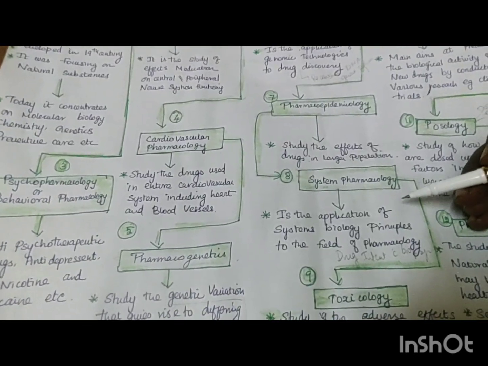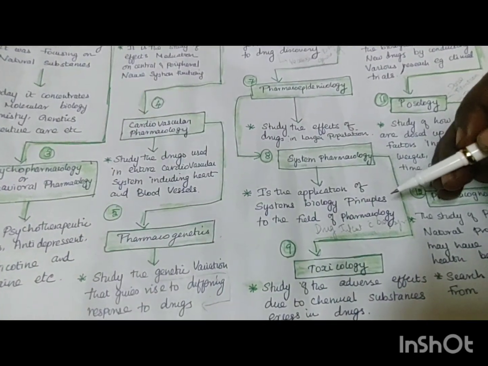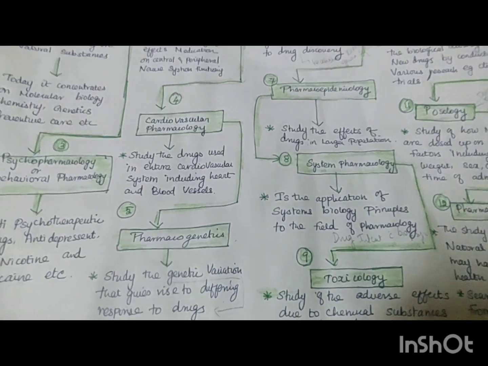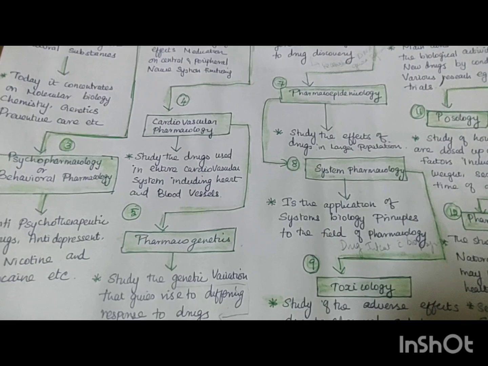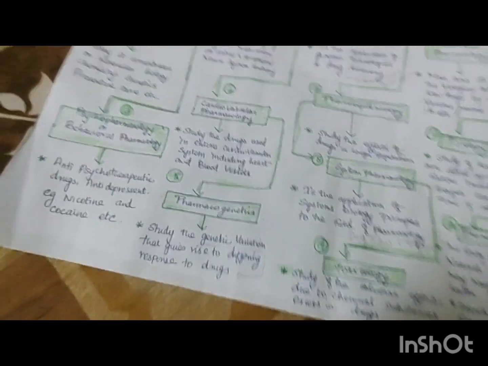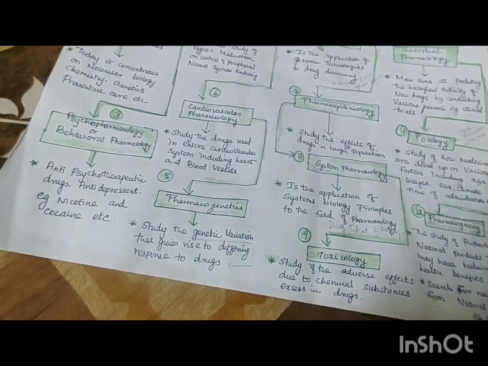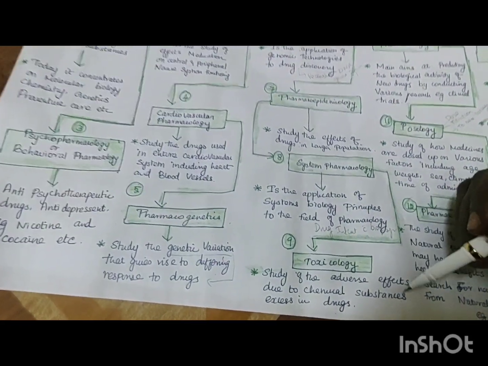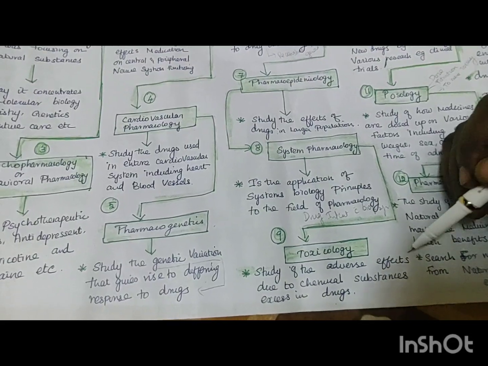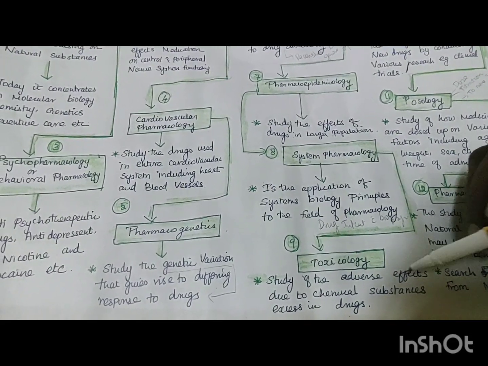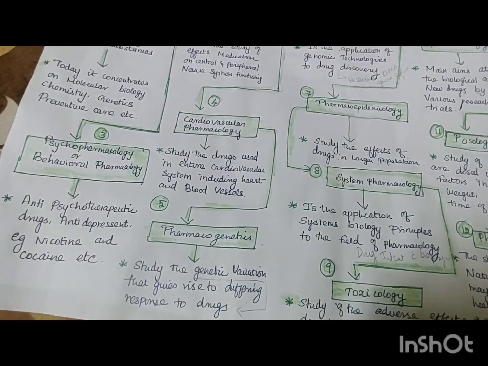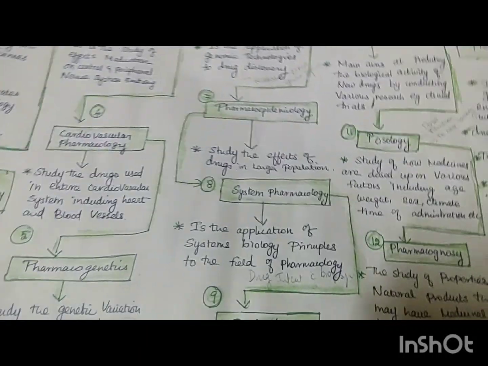Yes, next is systems pharmacology. It's nothing but the application of systems biology principles to the field of pharmacology. We have different systems in our body, and how the drugs interact with the biological systems in our body is studied. Next, toxicology. Toxicology is nothing but the study of the adverse effects of drugs, because a drug is made up of chemical substances. How these chemical substances affect the body and how you can reduce this will be studied by toxicology.